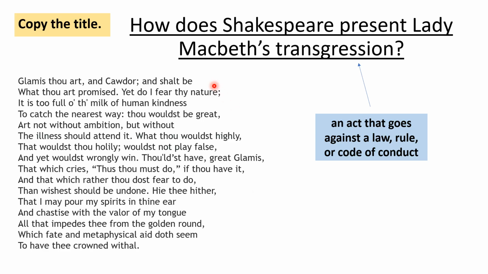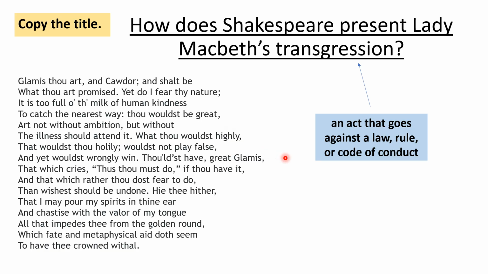Glamis thou art, and Cawdor, and shalt be what thou art promised. Yet do I fear thy nature. It is too full of the milk of human kindness to catch the nearest way. Thou wouldst be great, art not without ambition, but without the illness should attend it. What thou wouldst highly, that wouldst thou wholly. Wouldst not play false, and yet wouldst wrongly win.